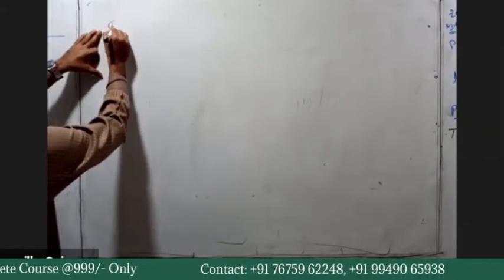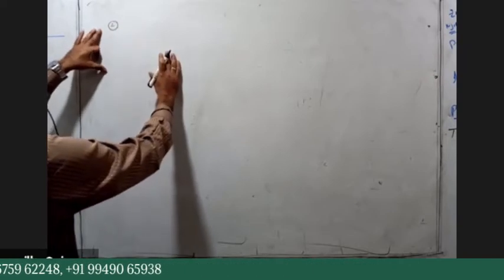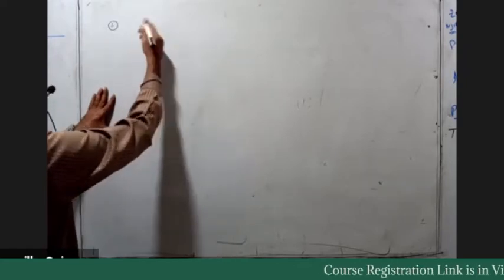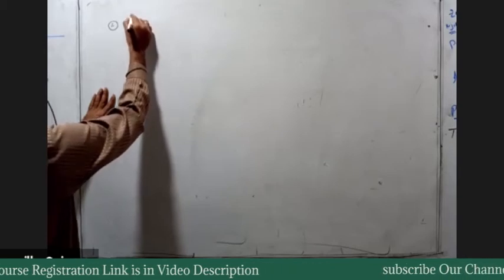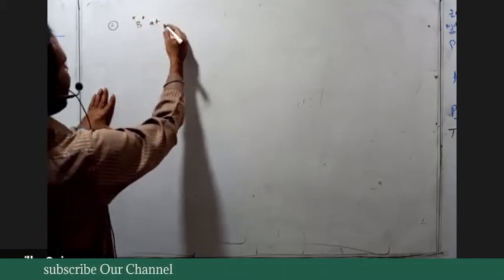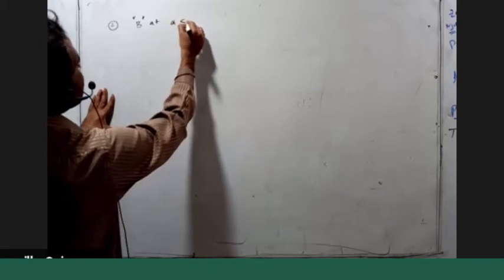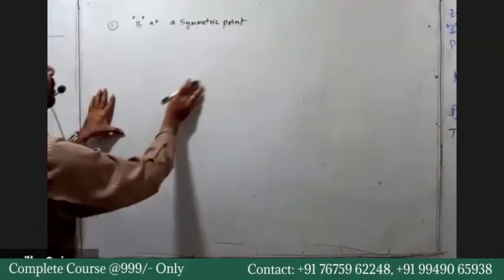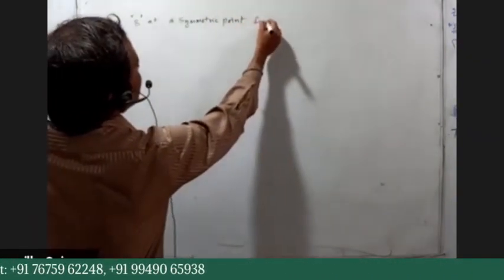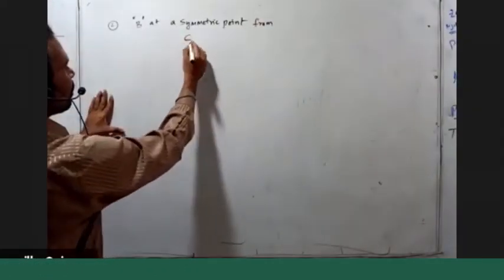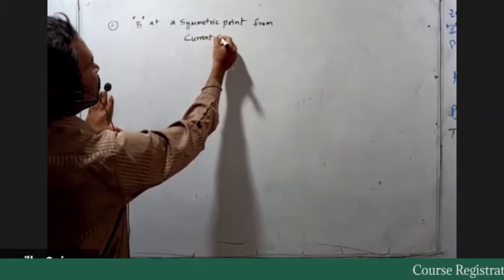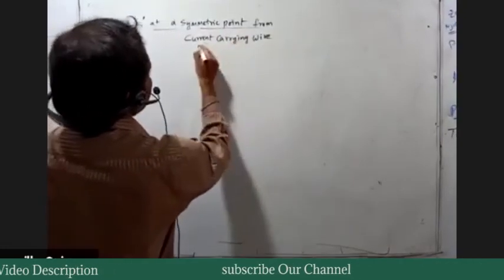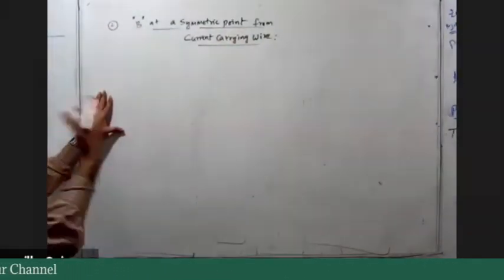Now I want to calculate B due to a current carrying conductor at the symmetric point. B at a symmetric point from the current carrying wire. Symmetric point means that the point is symmetrically located with respect to either end.